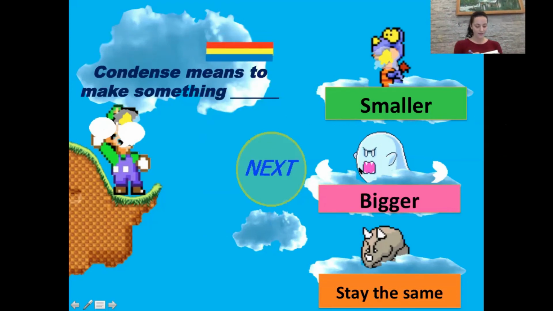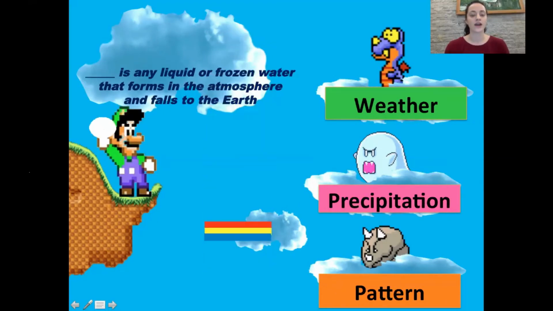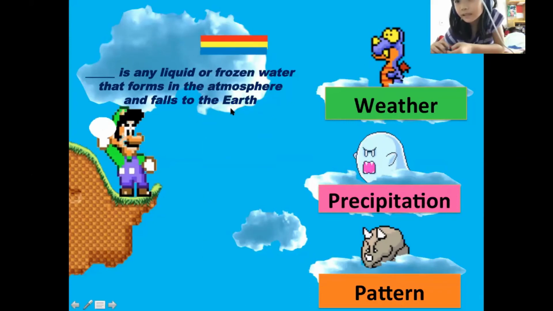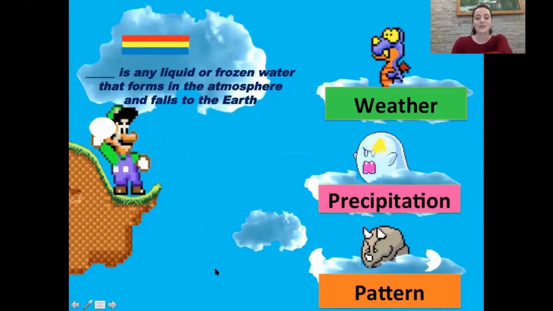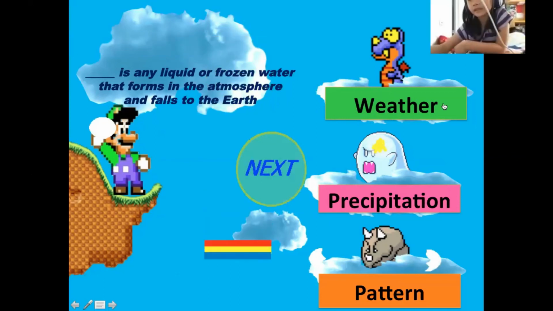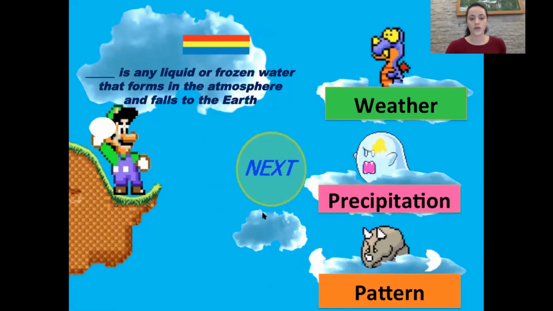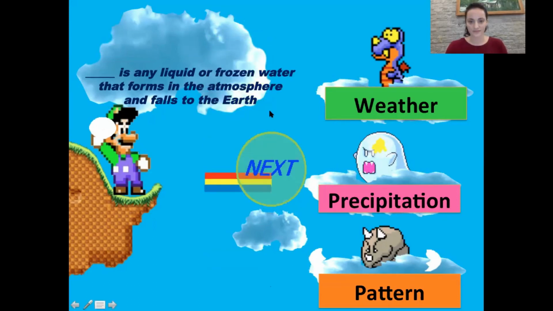Next, let's have Katie and Mooney. Blank is any liquid or frozen water that forms in the atmosphere and falls to the earth. Precipitation. Good, precipitation. Everybody say precipitation. Precipitation. Good, all right, and good girl, Katie, you got that one. Mooney, are you there? Yes. Say precipitation. Precipitation. Good, okay, you didn't get to answer that one at all, so why don't you go one more time,